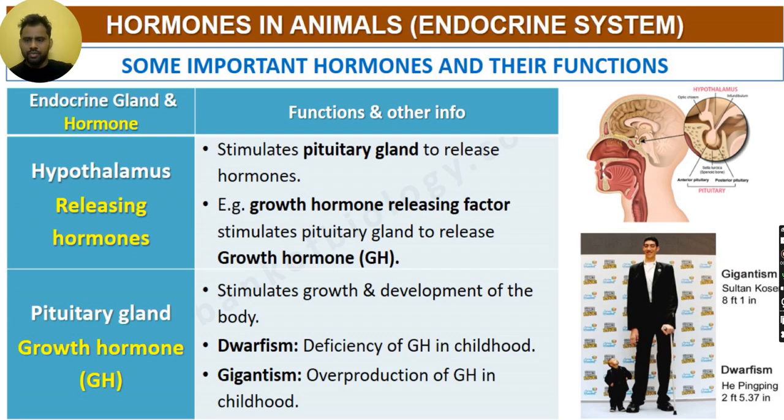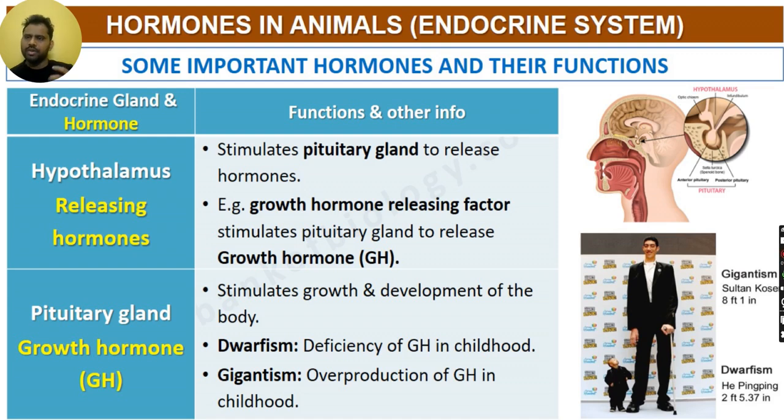Okay. And then in the pituitary gland we have something called growth hormone, which stimulates the growth and development of the body. So there is something called dwarfism. Dwarf means short. So dwarfism will be in those in whom there was a deficiency of the growth hormone in childhood.